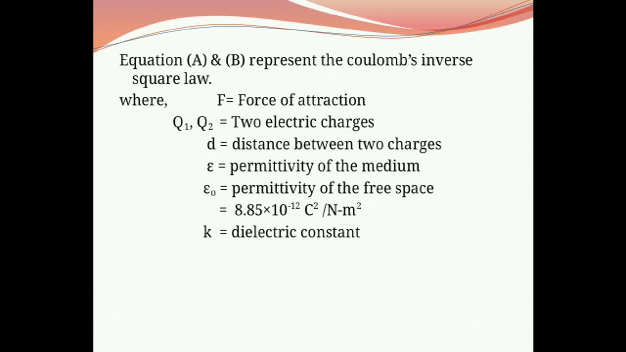Equations A and B represent Coulomb's inverse square law, where F is the force of attraction, q1 and q2 are two electric charges. They may be positive charges or negative charges, or they are unlike charges, that means the first is positive and the second is negative. d is the distance between the two charges. Epsilon is the permittivity of the medium. Epsilon 0 is the permittivity of free space. Its value is 8.85 into 10 raised to minus 12 Coulomb square upon Newton meter square, and K is the dielectric constant.